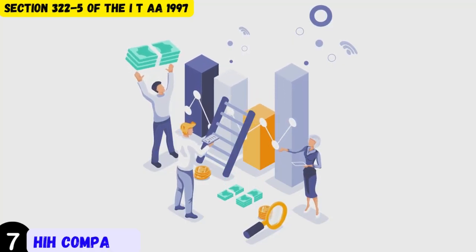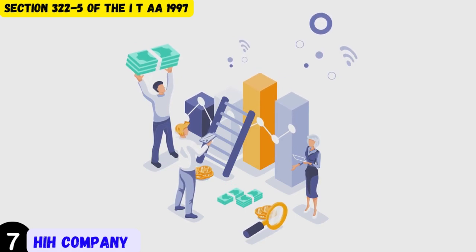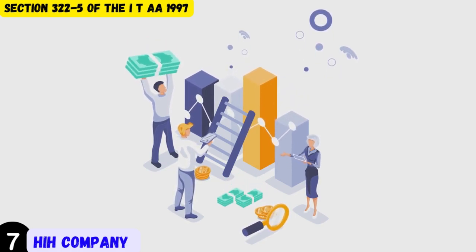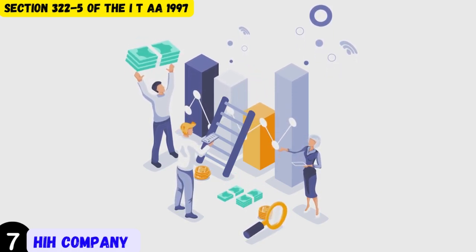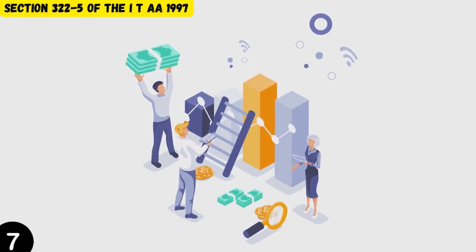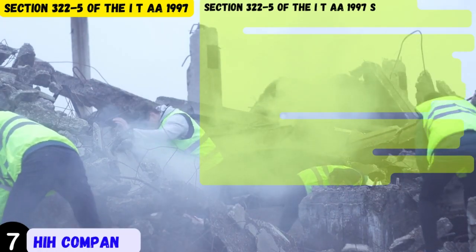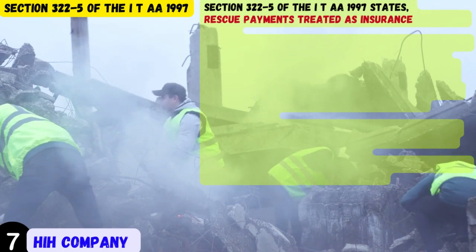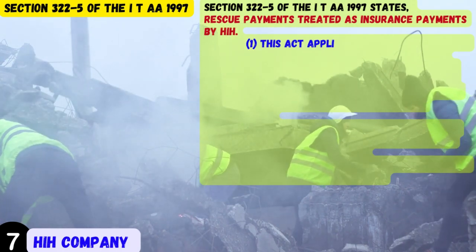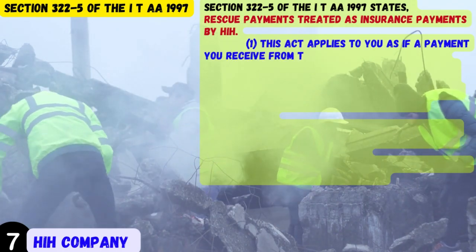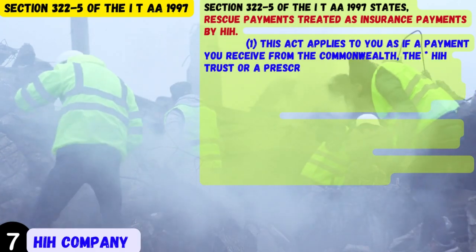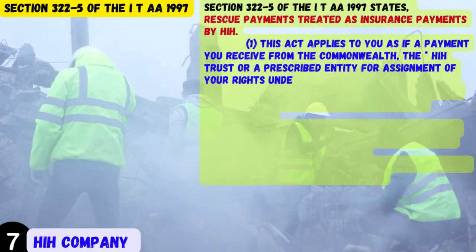Word number 7. HIH company has the meaning given by section 322-5 of the ITAA 1997. Section 322-5 of the ITAA 1997 states: Rescue payments treated as insurance payments by HIH. 1.